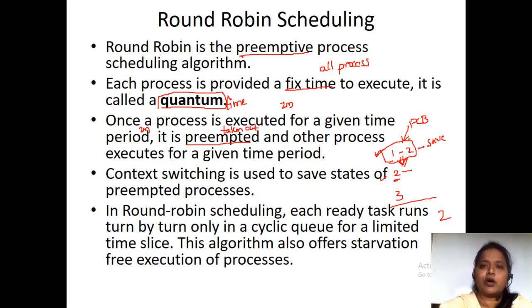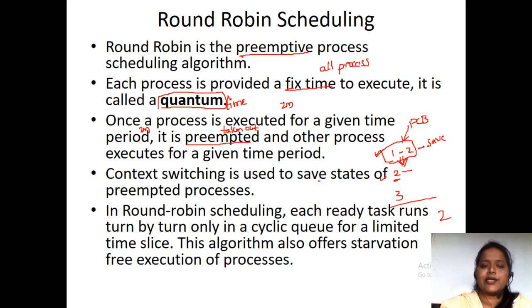So in order to avoid such circumstances, we'll be going to do context switching. Context switching in the sense, when we are switching from one process to another process, we have to save the details of the first process, where we are going to store in the PCB, process control block. In the PCB we'll store it, so that when we want to retrieve it again, we'll get all the details. So that is how the PCB and the context switching is going to be done.